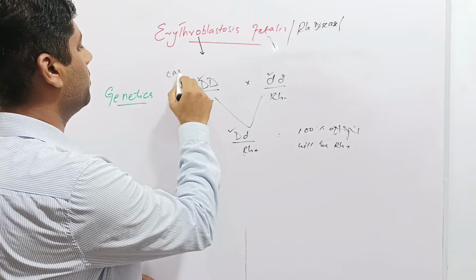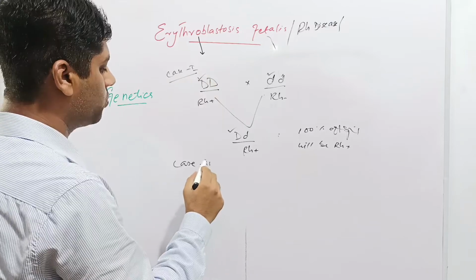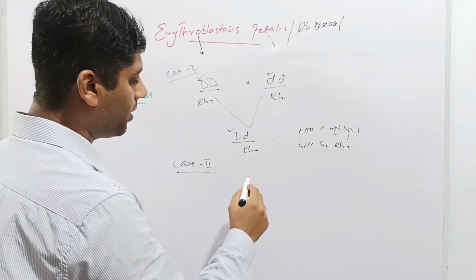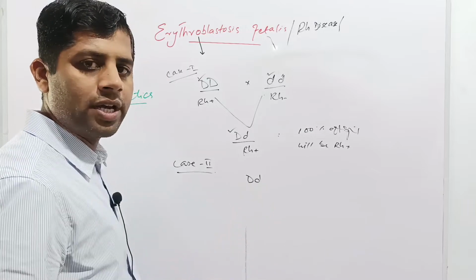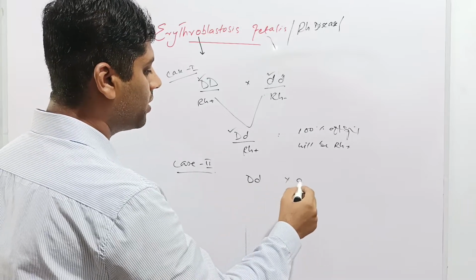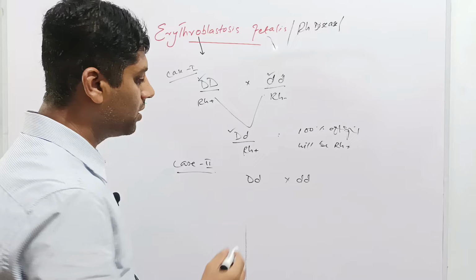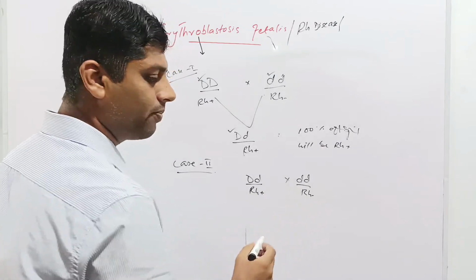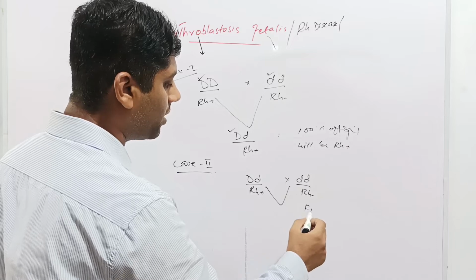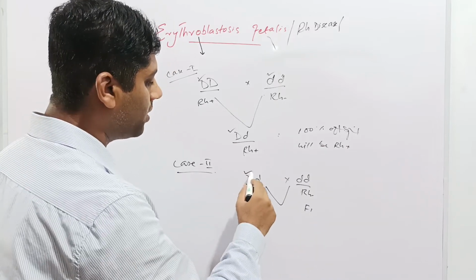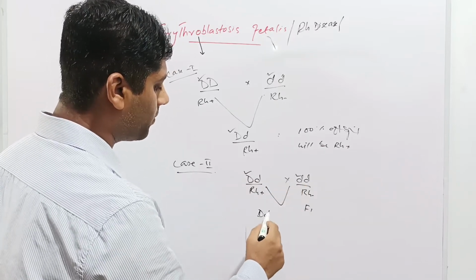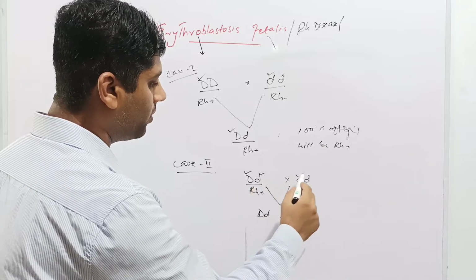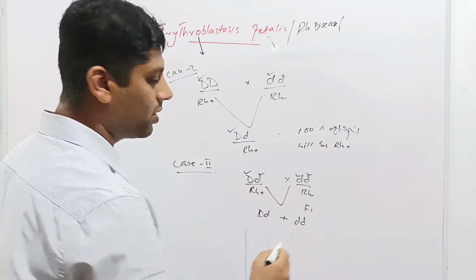This was case number 1. And in case number 2, if the father is heterozygous dominant type and the mother is homozygous recessive type, so the father is Rh positive and the mother is Rh negative. In the first filial generation or F1, the capital D will combine with the small d, and the small d will combine with the small d of the mother.